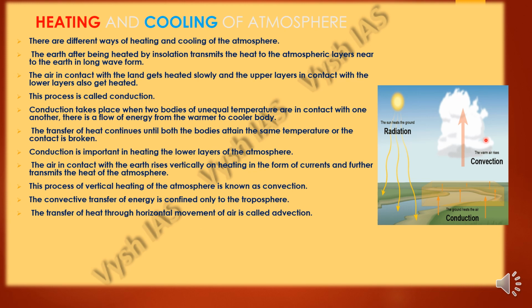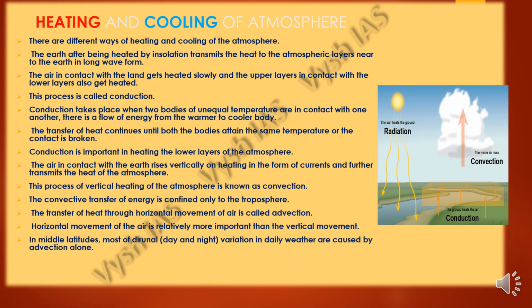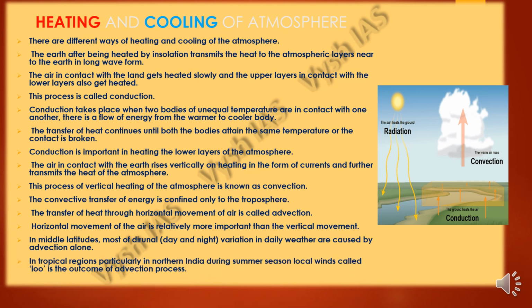Then there is the transfer of heat through horizontal movement, like this. Horizontal is a sleeping line. When this movement of transfer of heat takes place, it is called advection. Horizontal movement of the air is relatively more important than the vertical movement, because it determines the variation in daily weather between day and night in the middle latitudes. In the tropical region, particularly in northern India during the summer season, as we have read earlier, the local winds called Loo are the outcome of the advection process.